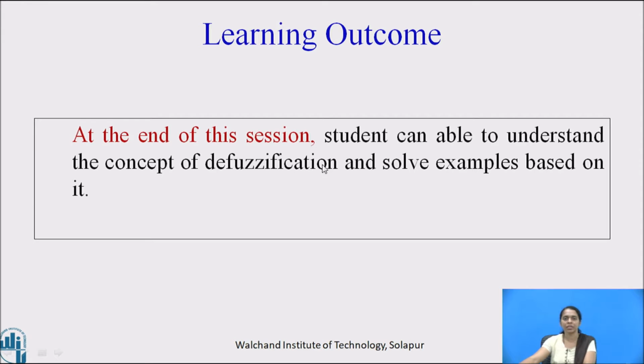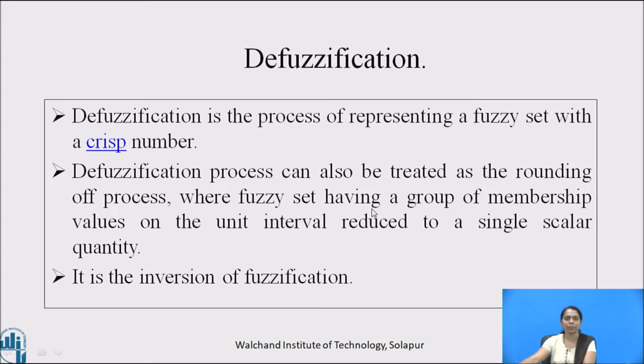At the end of this session, students will be able to understand the concept of defuzzification and solve examples based on it. Let us see the concept of defuzzification. Defuzzification is the process of representing the fuzzy set with a crisp number. The defuzzification process can also be treated as a rounding off process, where a fuzzy set having a group of membership values on the unit interval is reduced to a single scalar quantity. It is the inversion of fuzzification.